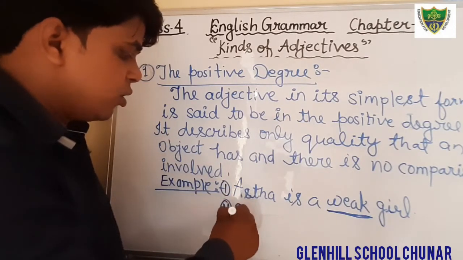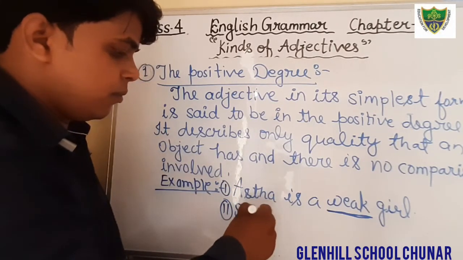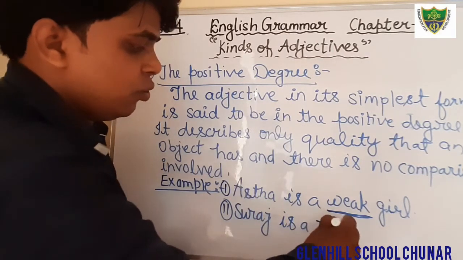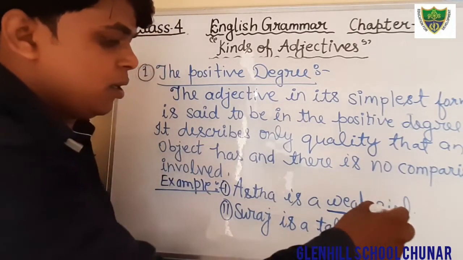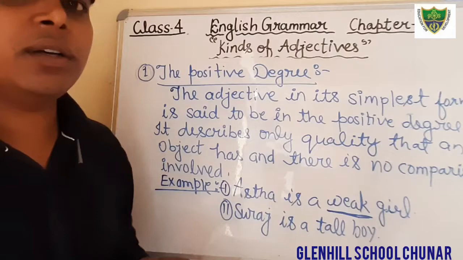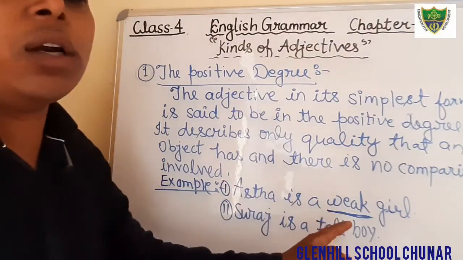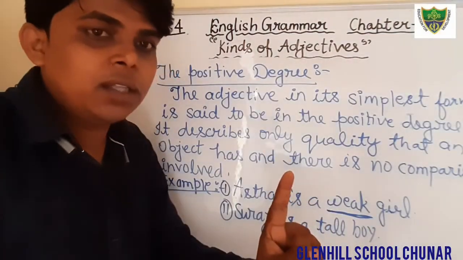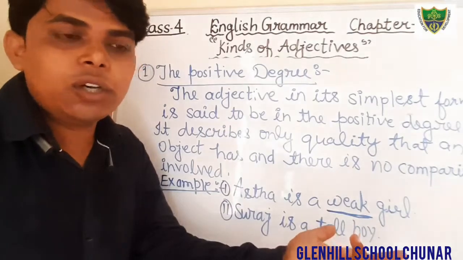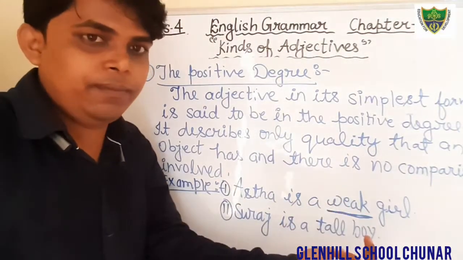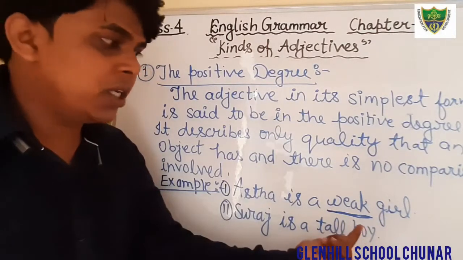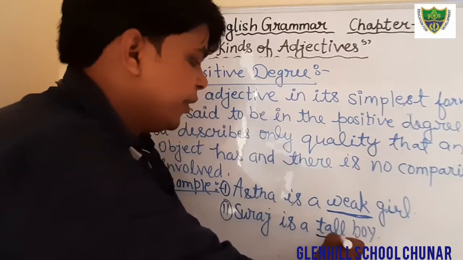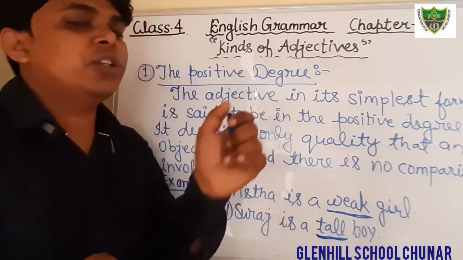One more example you can say, Suraj is a tall boy. Dear students, you can see here, Suraj is a tall boy. There is no comparison. Here Suraj is a single boy. There is no more boy. And there is no comparison with anyone. It tells the quality of the boy, that he is tall. So that is also the simplest form of degree, or you can say the positive degree.